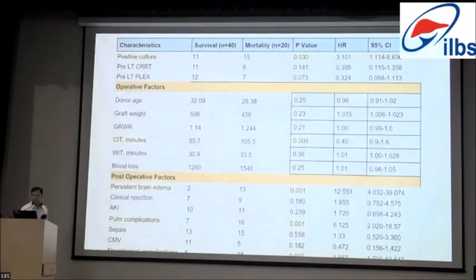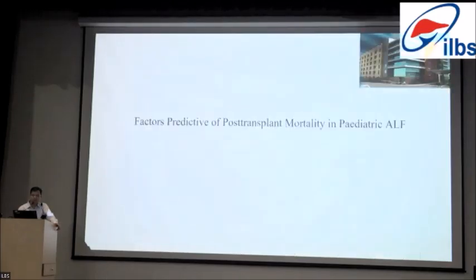Sepsis definitely determines the post-LT course. Among the operative factors, cold ischemia time came out to be significant. And among post-operative factors, persistent brain edema, which was there in the pre-transplantation period, and pulmonary complications, along with neurological complications. These are the factors which contributed to mortality in adult recipients.